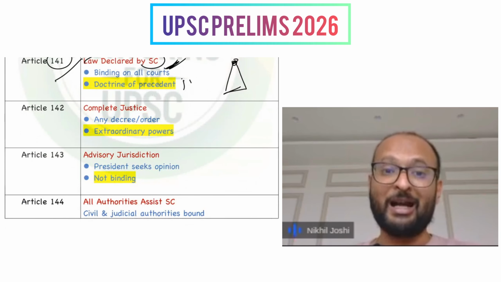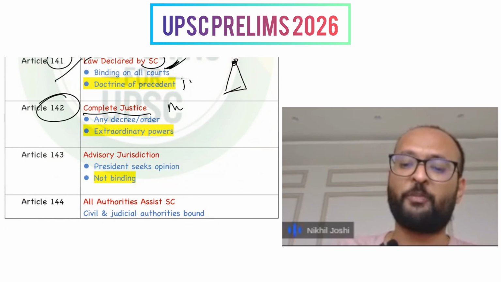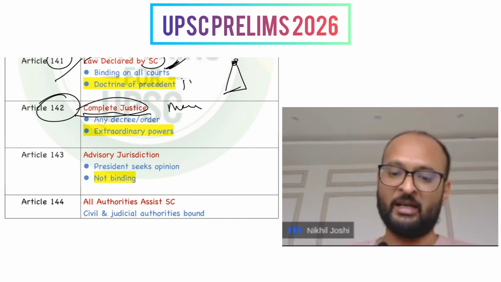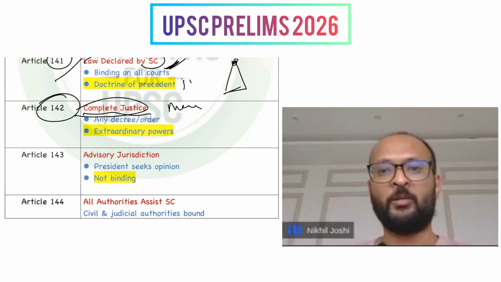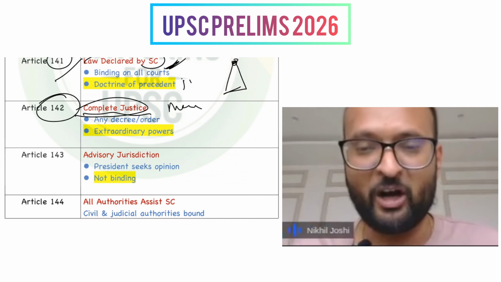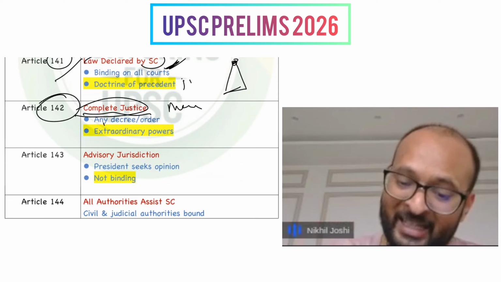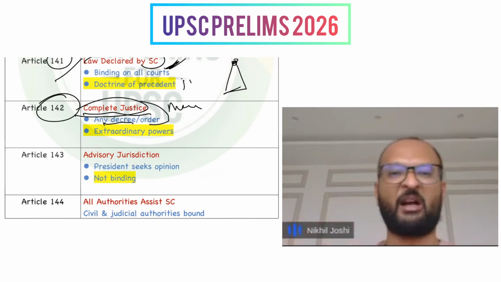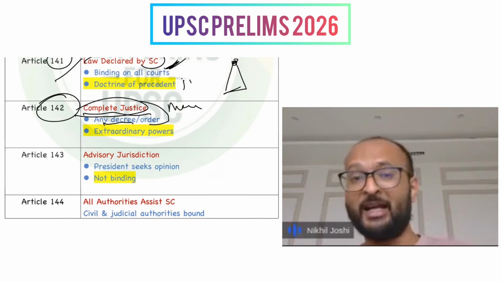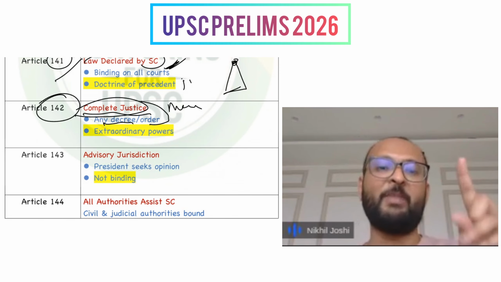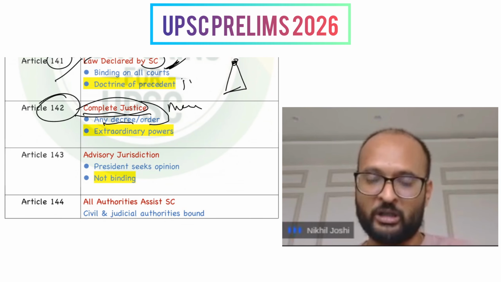Next is a very important article, Article 142, whereby there is a mandate to the Supreme Court that it can bring in complete justice to the people of India, and here it can pass any decree, any order to bring in complete justice, and all the authorities of the government, all the authorities of the state would aid and supplement and give effect to the directions made by the Supreme Court.